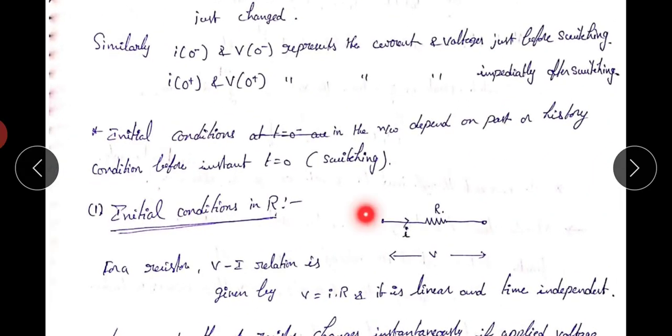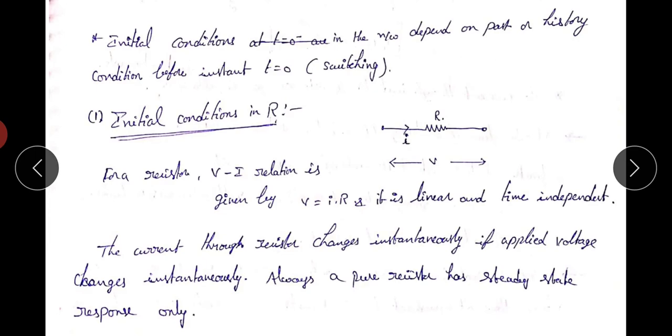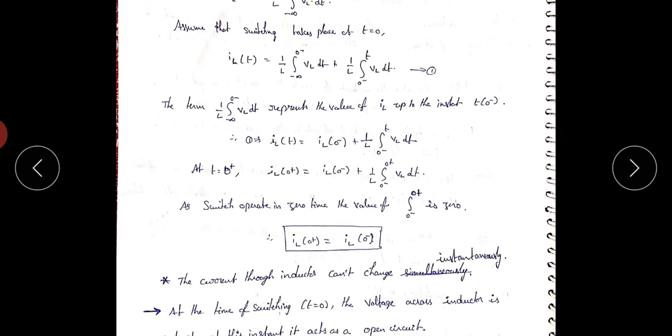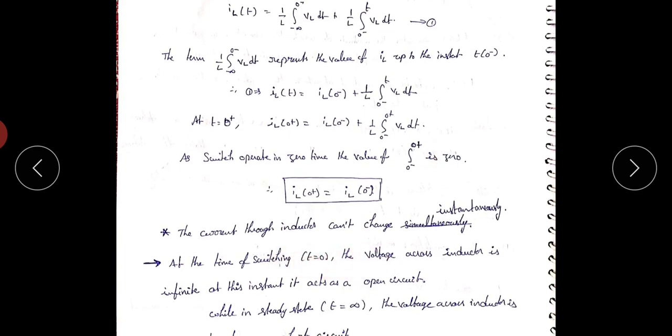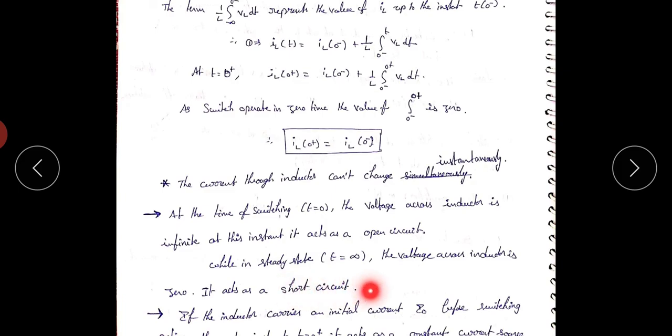So first one, resistor initial condition: i(0−) is not equal to i(0+), v(0−) is not equal to v(0+), and the resistance property will not change with respect to time. Next, in the case of an inductor, the initial condition is i_L(0+) = i_L(0−). In inductors, the current through the inductor cannot change instantaneously. At t = 0, the inductor acts as an open circuit. At t = infinity, the inductor acts as a short circuit.